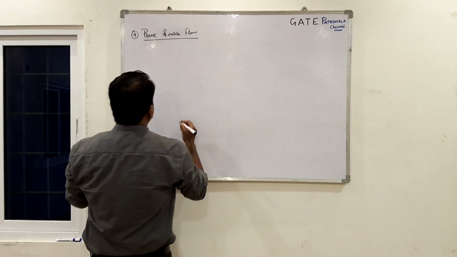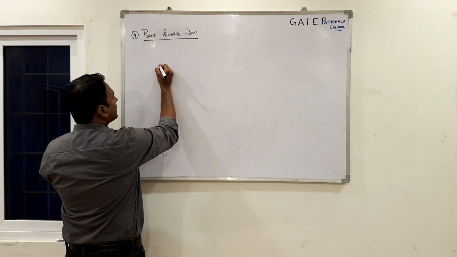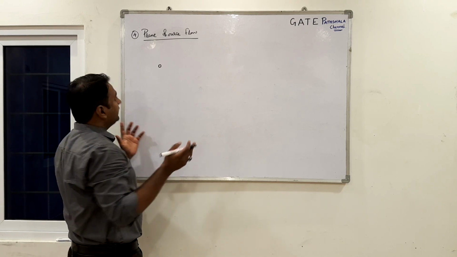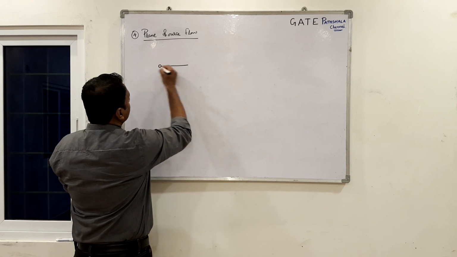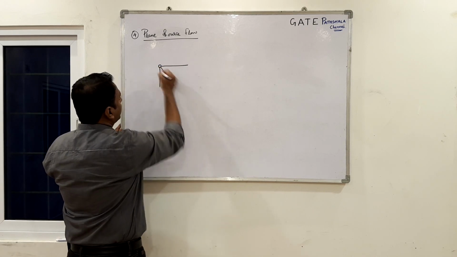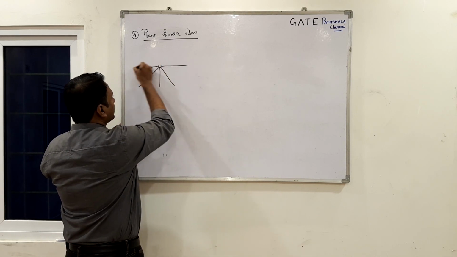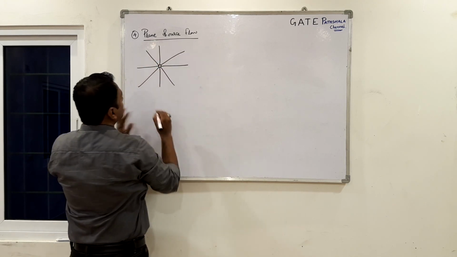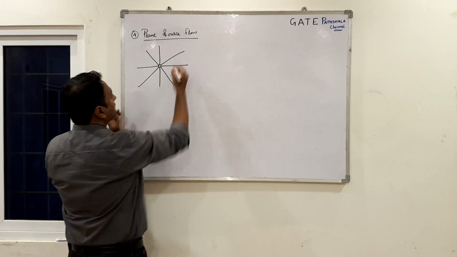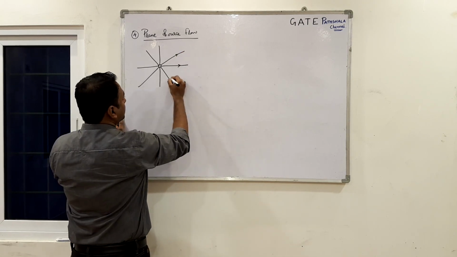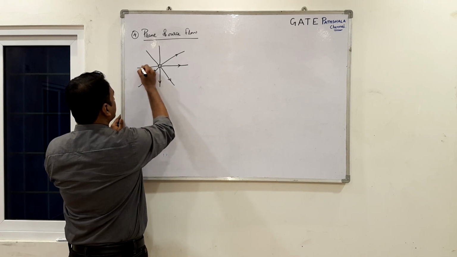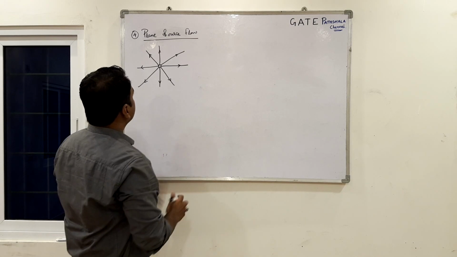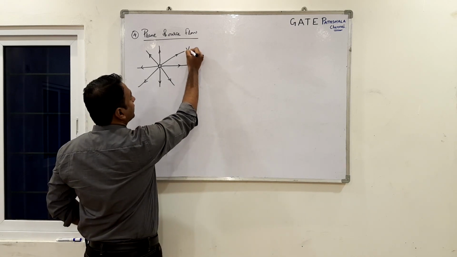So plane source flow is a flow in which the flow comes out in all the directions radially from a unit radius hole. So this is a small source from which the fluid is emanating in all the directions like this. So this has only the radial component of the velocity.